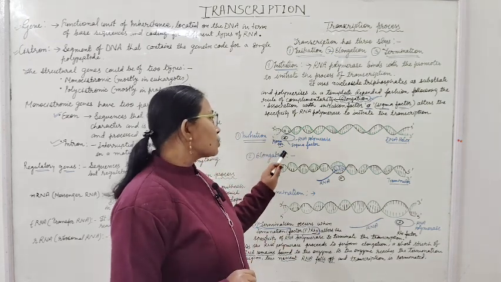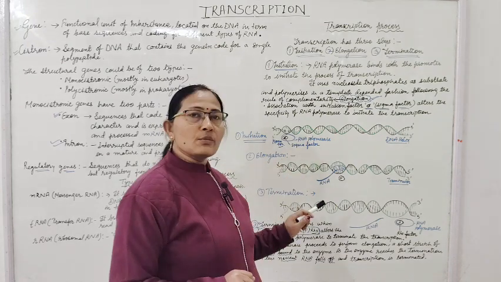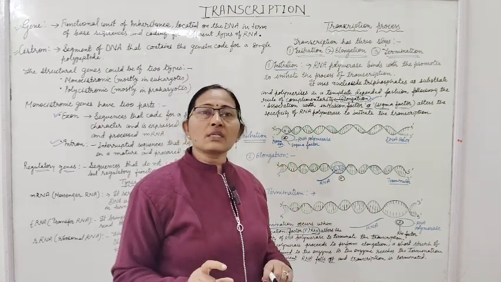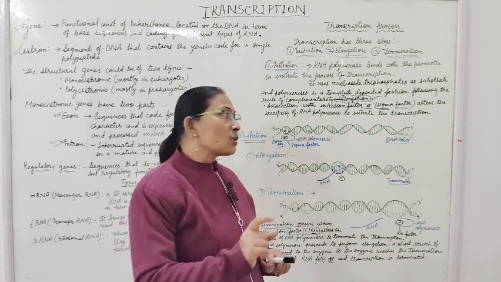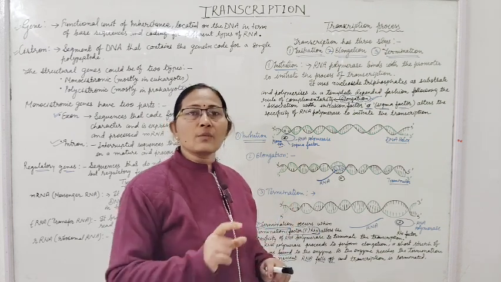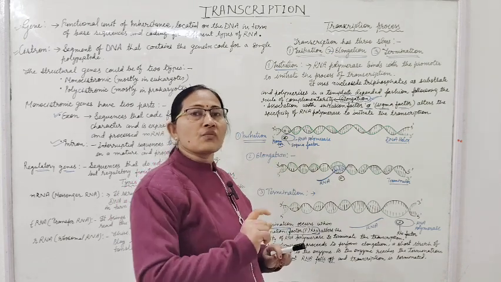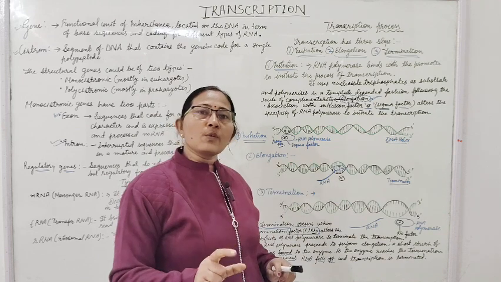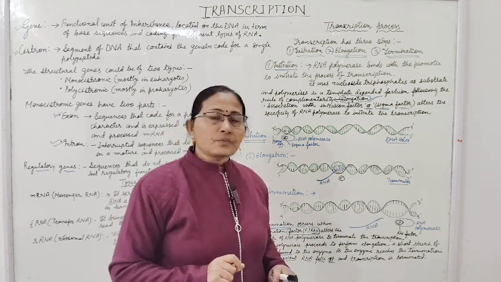So at the promoter site of the template strand, RNA polymerase with the sigma factor. When the sigma factor is attached to the RNA polymerase, at that time initiation will start.